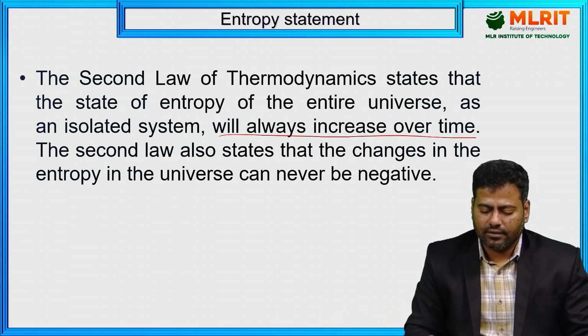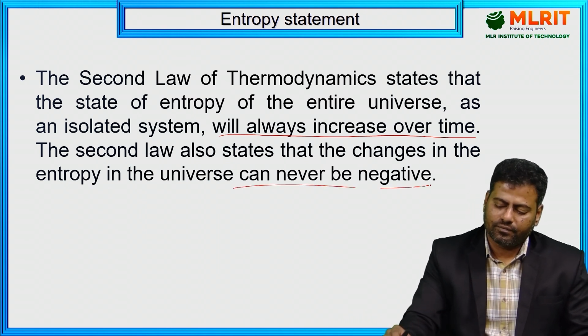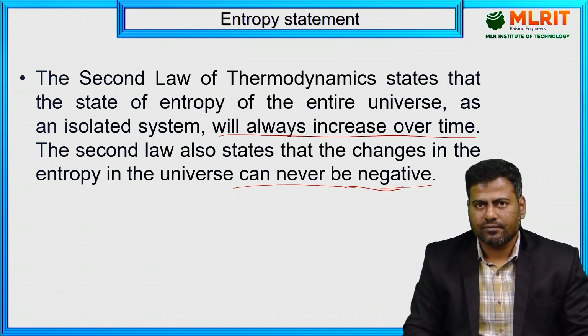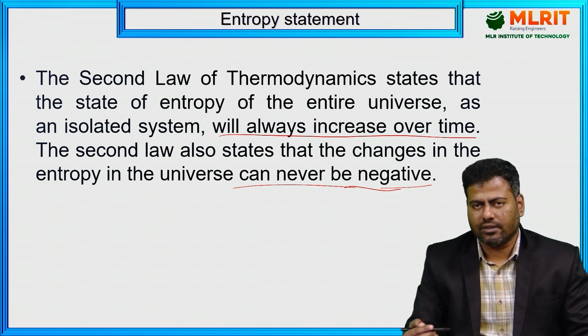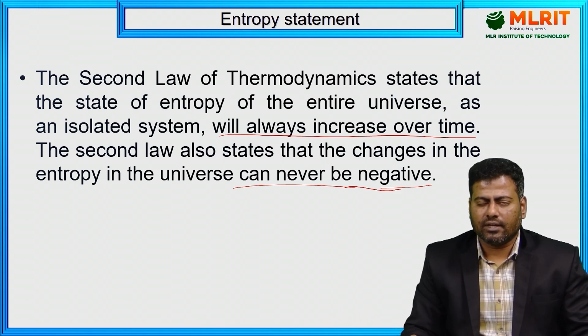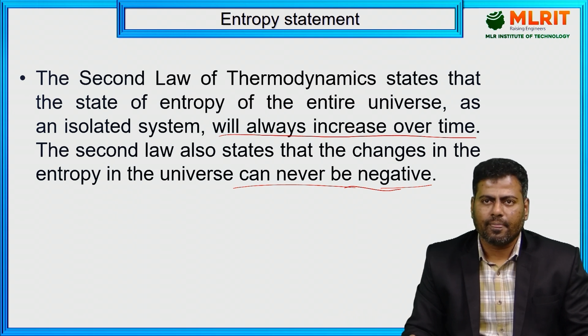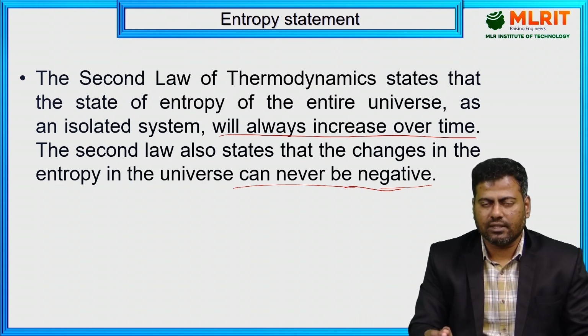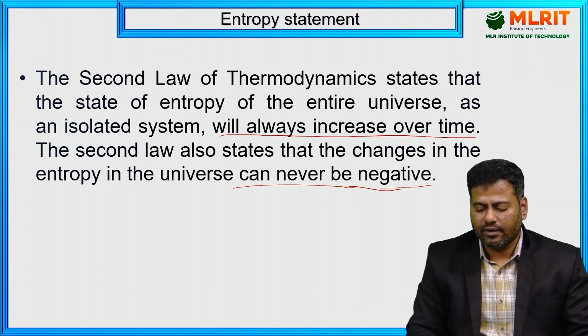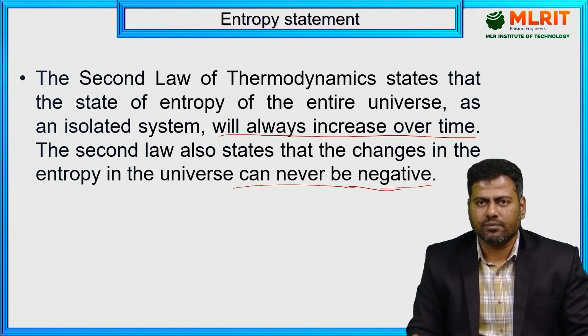The second law also states that the change in the entropy of the universe can never be negative. This is the statement I have given. If I frame the Clausius inequality, which we are going to derive in the upcoming lecture, then we can sense the changes in the entropy of the universe. The universe is nothing but system plus surrounding, and its change can never be negative, which means it is always positive. That we can justify.